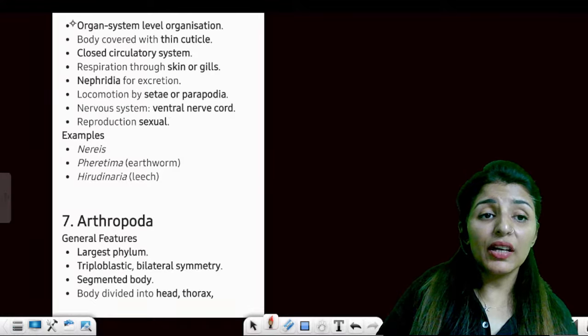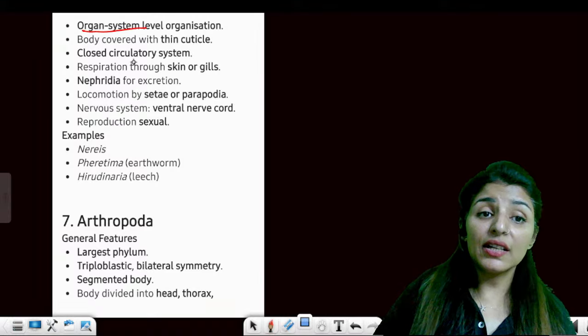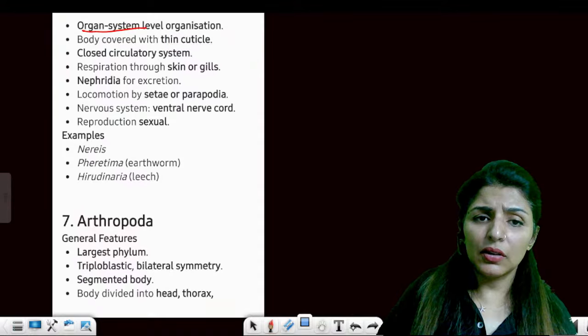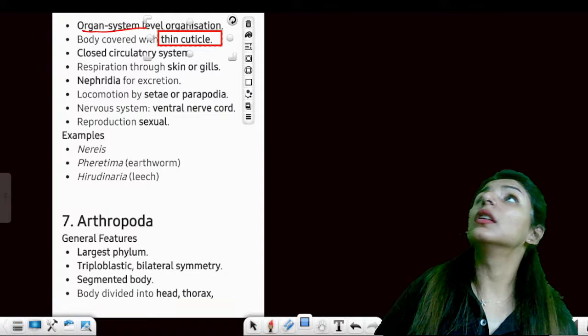Moving on, it also has an organ system level of organization, and the body is covered with a thin cuticle.